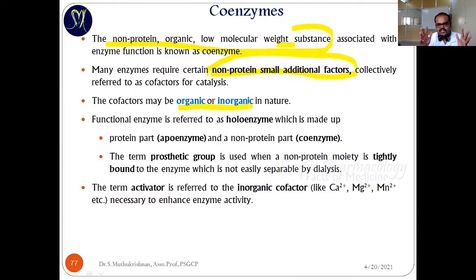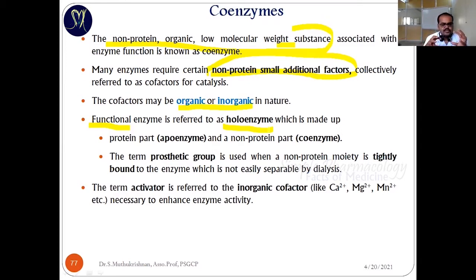Based on this, we have named enzymes in different forms. The functional enzyme is referred to as a holoenzyme. A holoenzyme means the enzyme is functionally working.